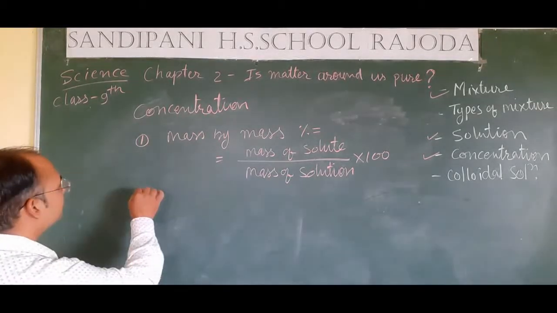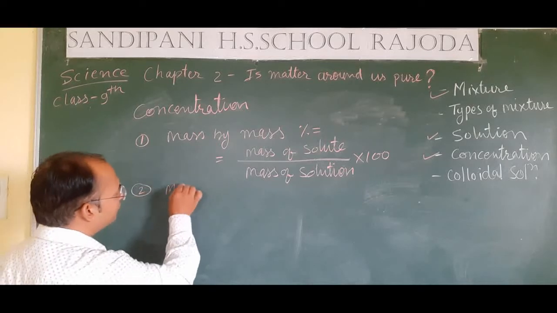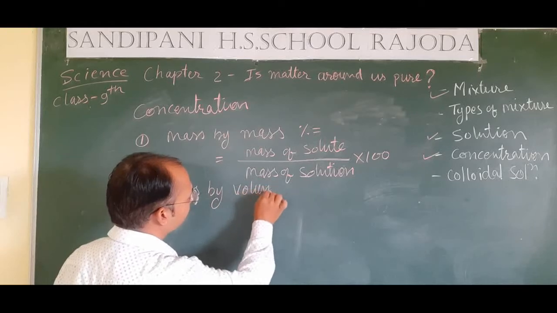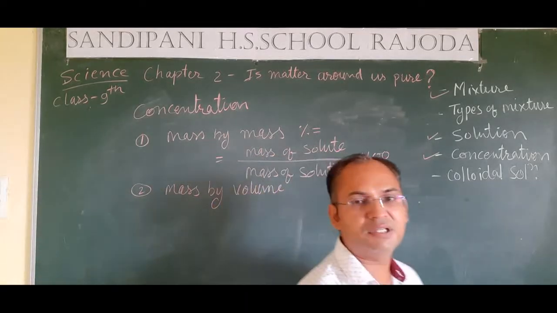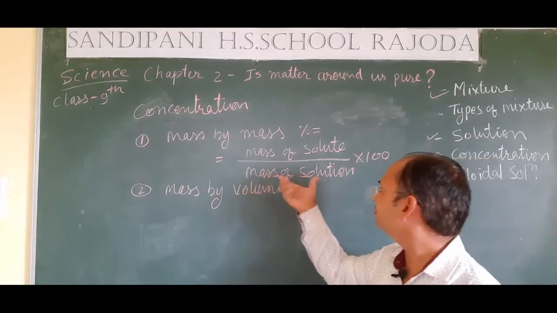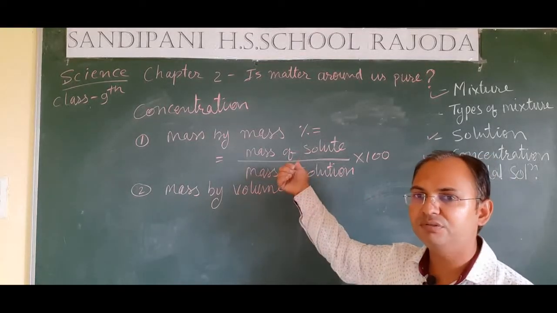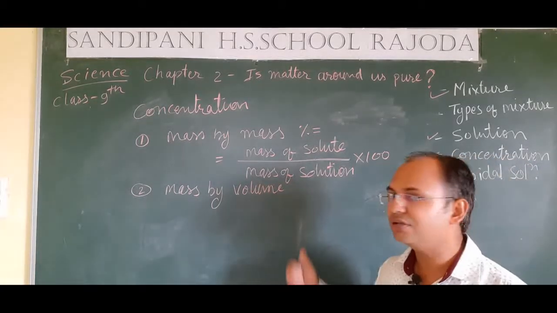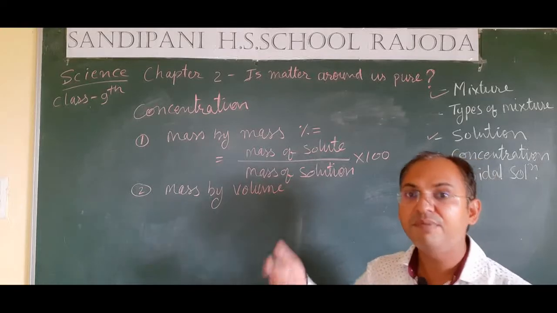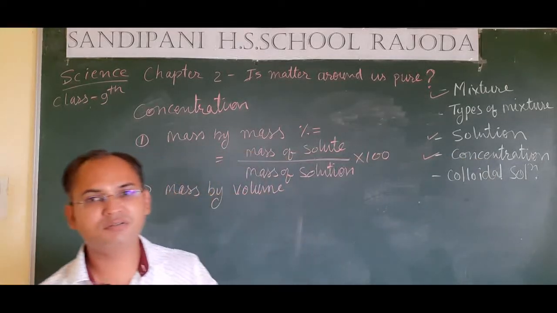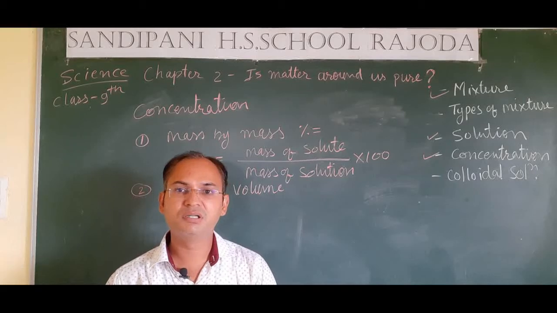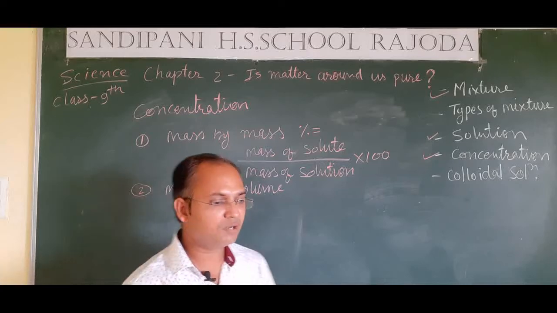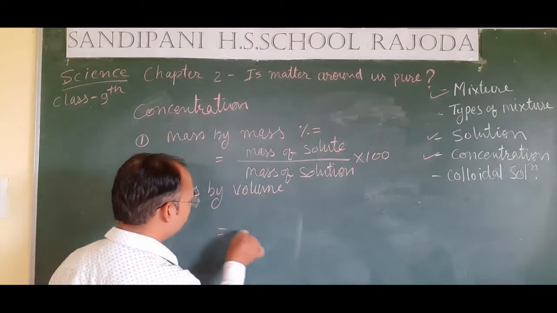The second is mass by volume, percentage of mass by its volume. In the very first case, we have seen that mass of the solute and mass of the solution is considered. But in the second case, we consider the volume of the solution and the mass of the solute. The amount which we are adding in the solution, we take only its mass, but we consider the volume of the total solution. So our formula will get changed, and the formula will become